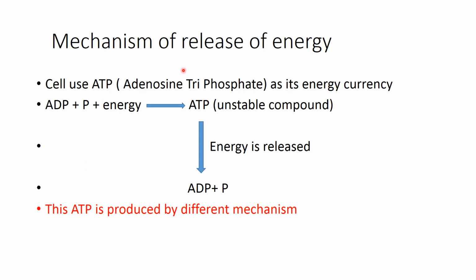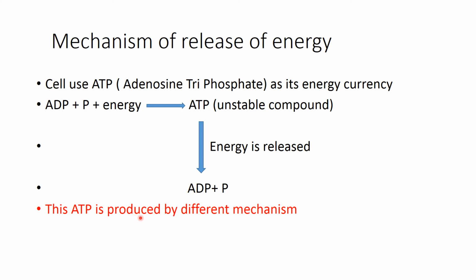Another mechanism of release of energy: the cell uses ATP as energy currency. ADP plus phosphate, as we have seen in a previous slide, with energy is shifted to form ATP, which is an unstable compound, and when this unstable compound ATP is broken down, energy is released, and ADP and phosphate are formed again.